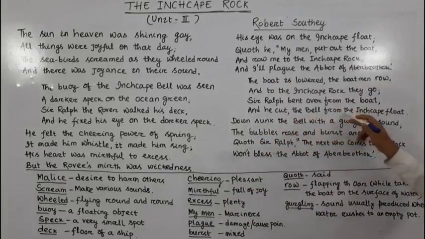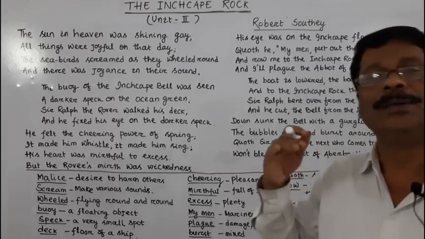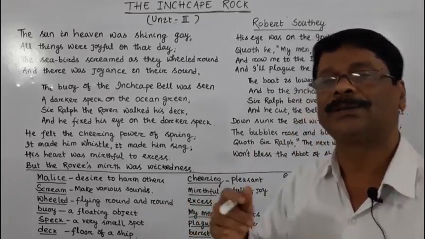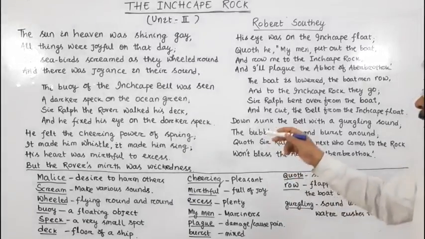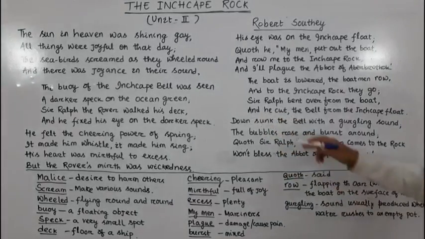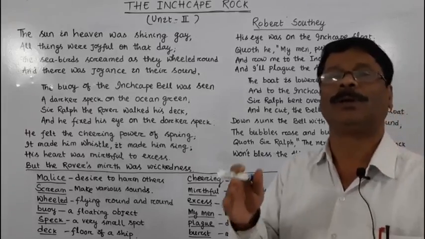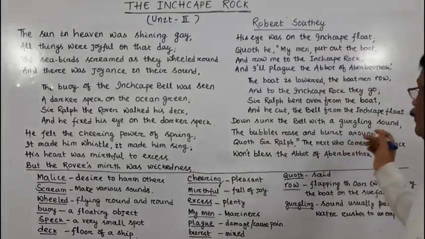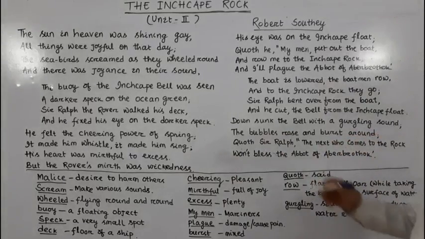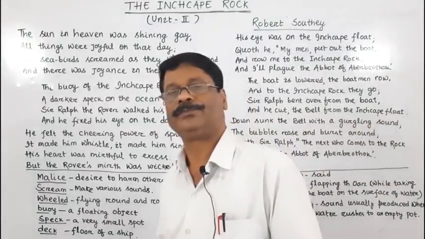He caught the bell from the Inchcape bell. So after reaching that darker speck, what did Sir Ralph the Rover do? After reaching that darker speck, he caught the bell from that Inchcape float, from that buoy. Down sunk the bell with a gargling sound.